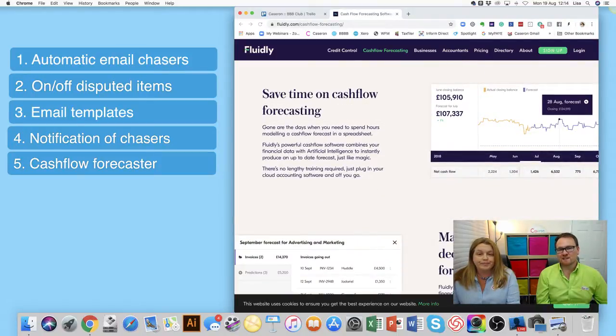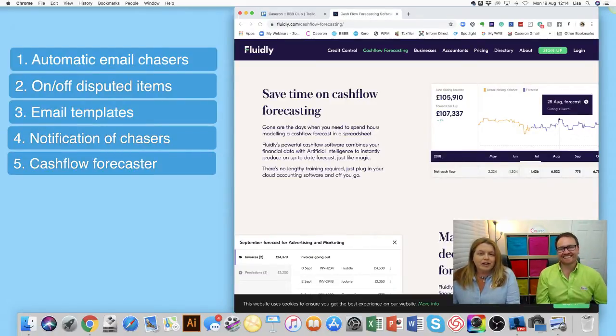No. And actually, from experience, Fluidly's cash flow forecasting model is actually more user friendly than some of the other ones we have seen. But it's handy that it's built into your actual credit control, because that's going to have much of the information you need in it. We've seen different credit control programs and different cash flow forecasters, haven't we? And this is the first one we've seen where it's all together. The first one we've seen where it's all together and it works. So that's really good. When it works, that's the important one.